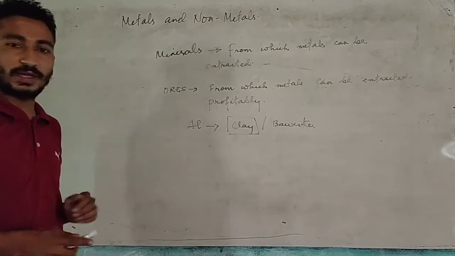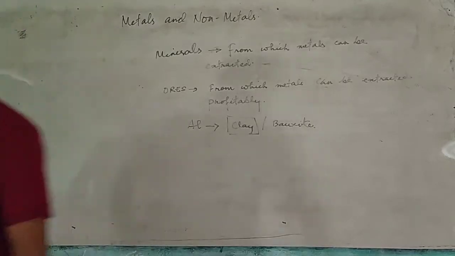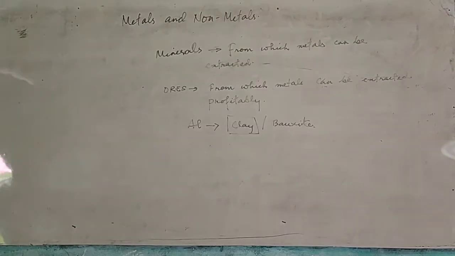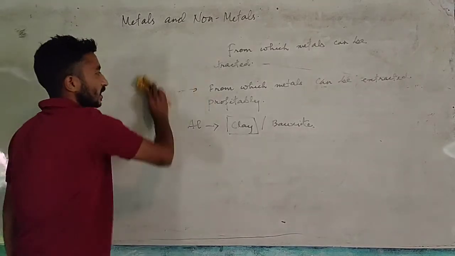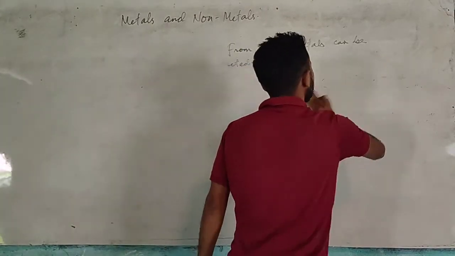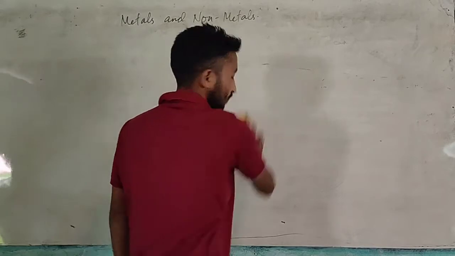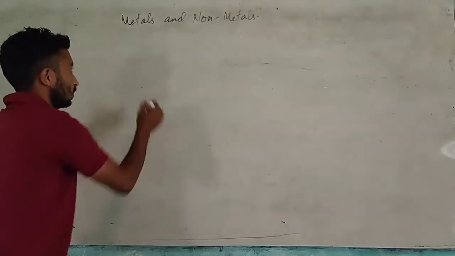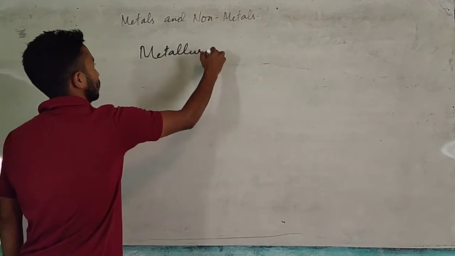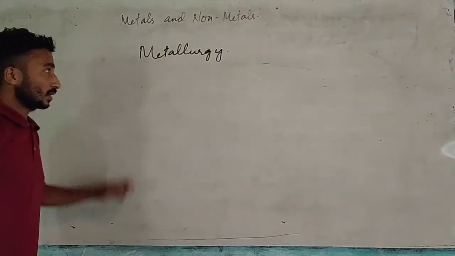So let's move on to the next part, extraction of metals. We call that process metallurgy.